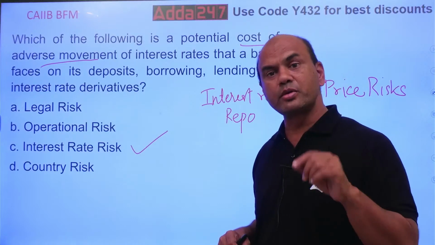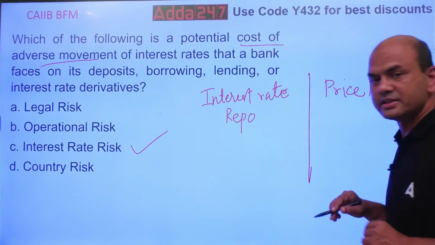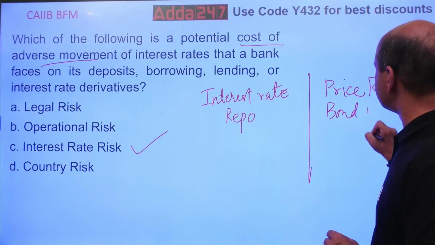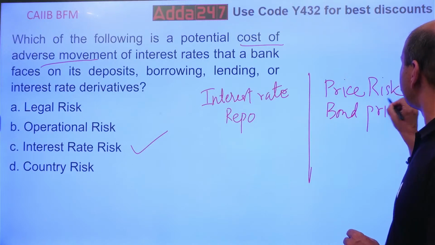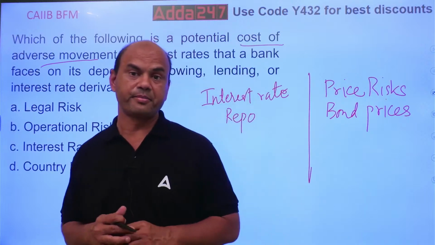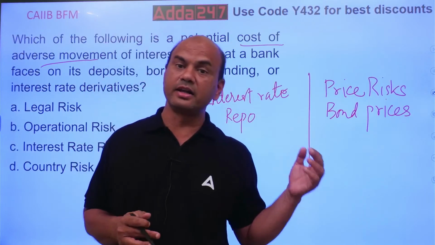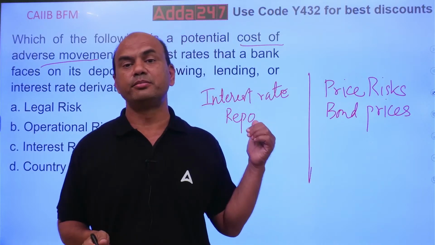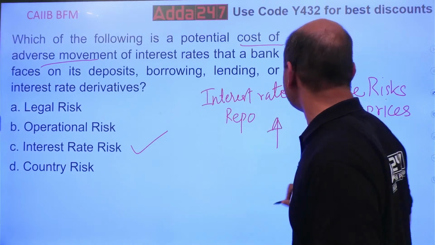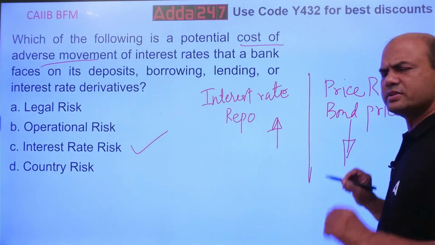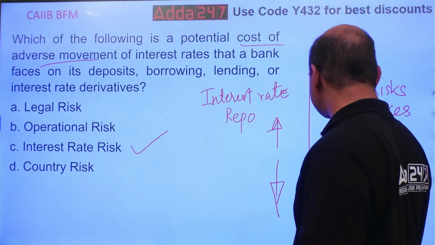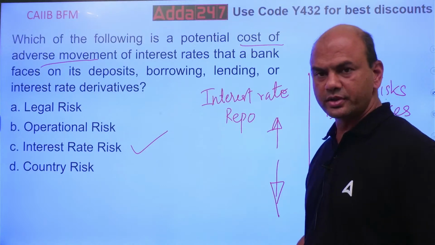But there is one more problem regarding price risk. This price risk is related to bond prices. You all know how big this bond market is. Debt market is the biggest market in the world. So bond prices are negatively affected by interest rates. Means what? If the interest rate goes up, the price of the bond will go down, always. And reverse is also true. If the interest rate goes down, the price of the bond will go up. Okay?